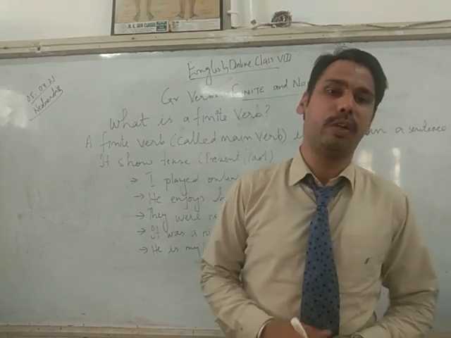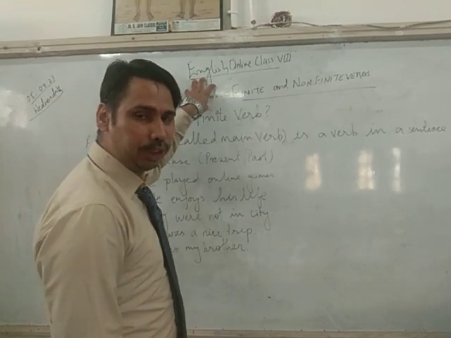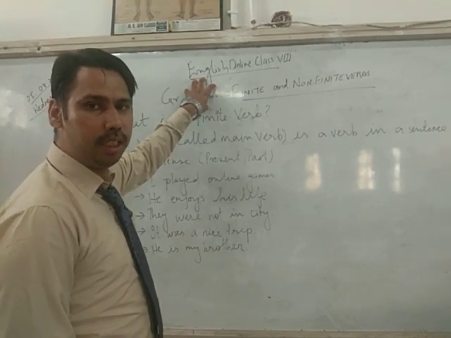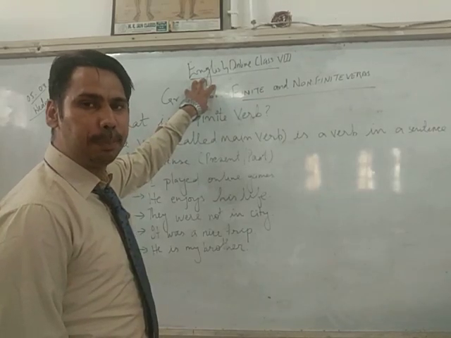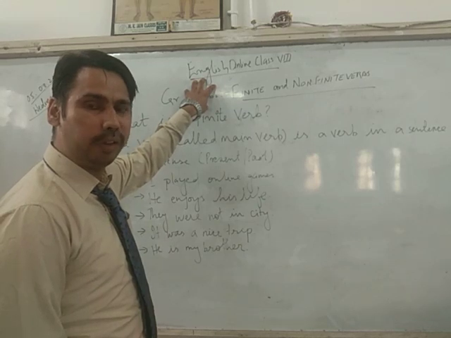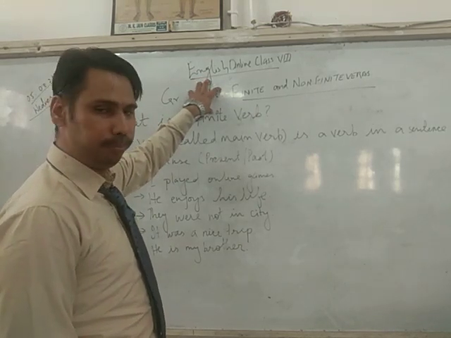Finite and non-finite verbs. So when I'm talking about verbs, children, verb means action, right? Verb is my action as well as state of being. State of being means present, past or future. It tells in which situation my action is, whether it is going on right now, or in the past, or it will take place in the future. This is my verb.